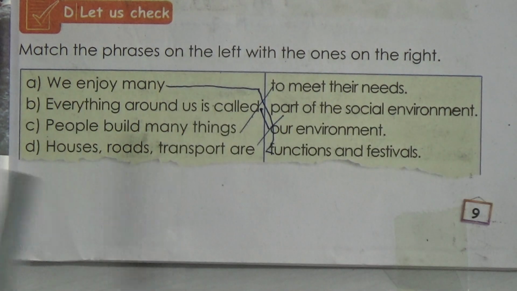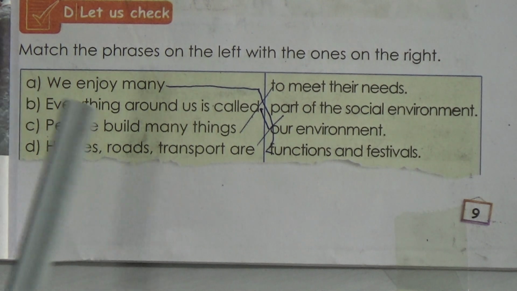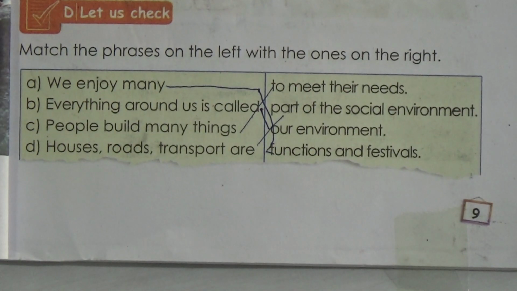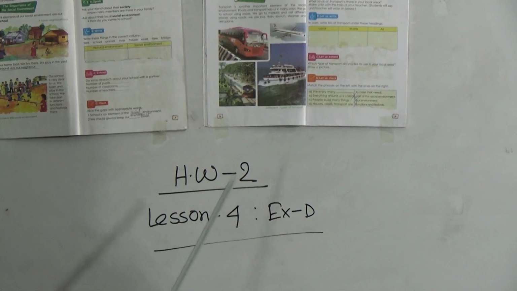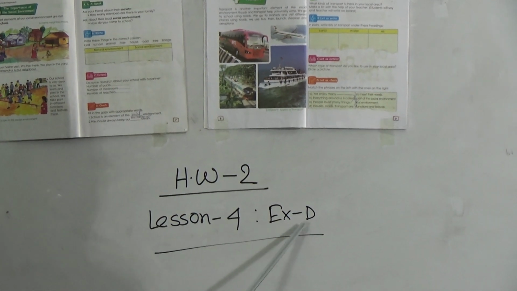And students, today we have learned chapter 1, lesson 3 and lesson 4. And you have to practice these lessons at your home. Now your HW number 2 is lesson 4, exercise D. That means this is lesson 4, exercise number D. This matching is your HW number 2.